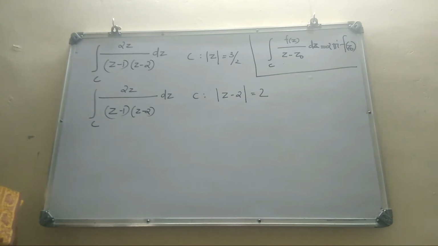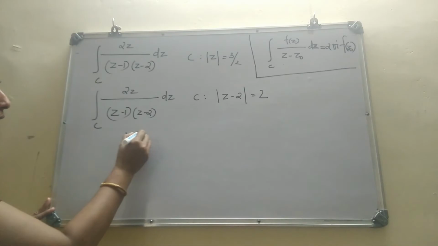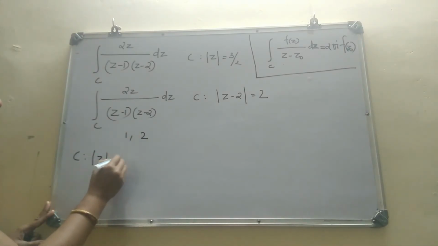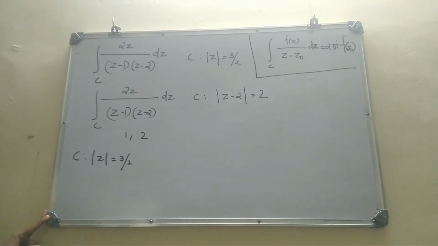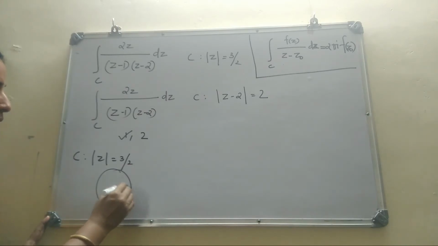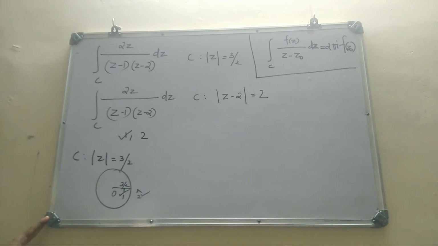Consider the given function. Its singular points are 1 and 2. You consider the first circle, that is C: mod z equal to 3 by 2. Clearly 1 is inside of C and 2 is outside of C. See here, center is 0 and radius is 3 by 2. This is the point 1 and this is the point 2. Clearly 1 is inside and 2 is outside.